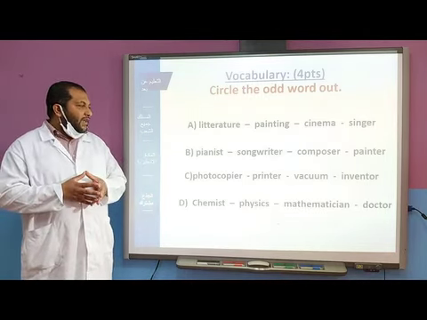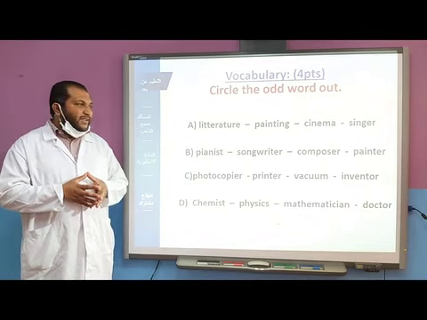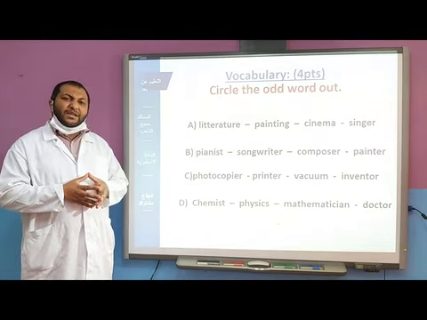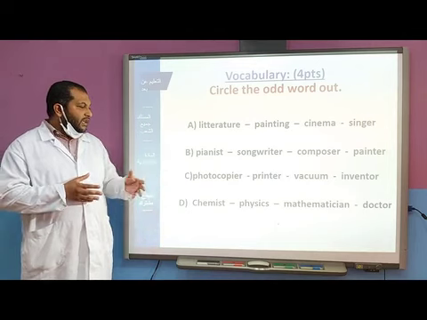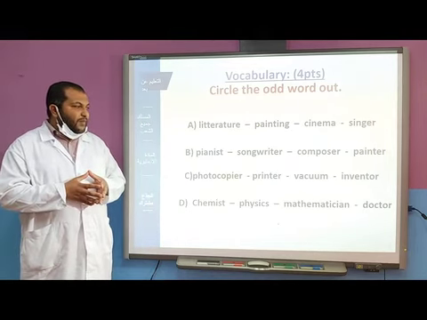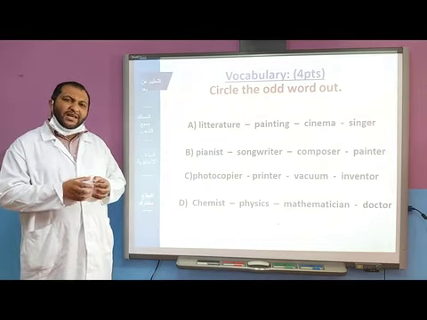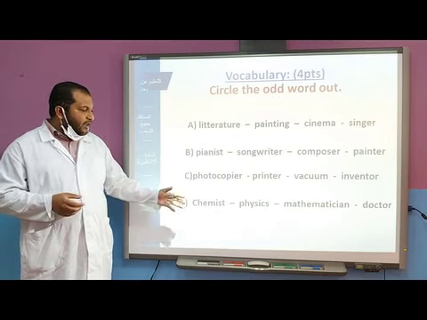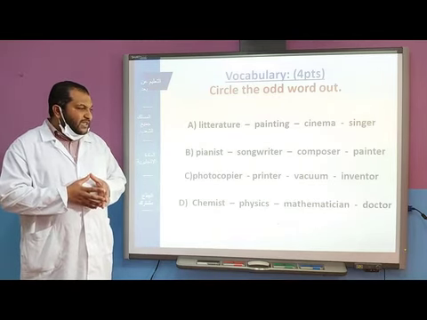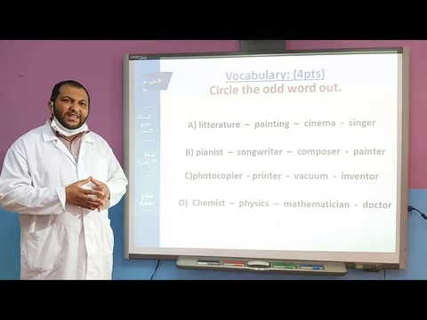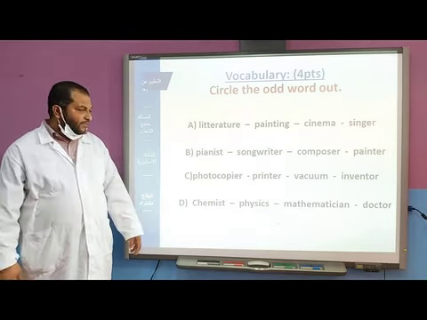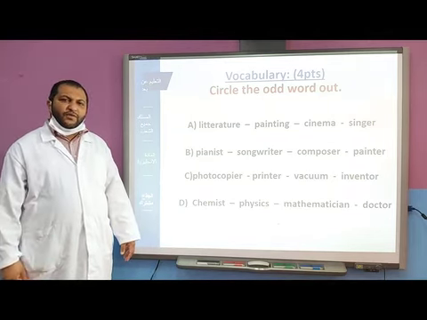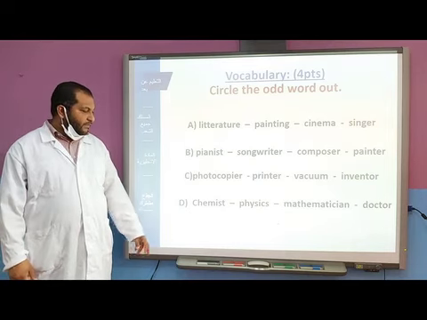B, we have pianist, songwriter, composer, and painter. C, we have photocopier, painter, vacuum, and inventor. Finally, we have chemist, physics, mathematician, and finally, doctor. So take your time before we start the correction.